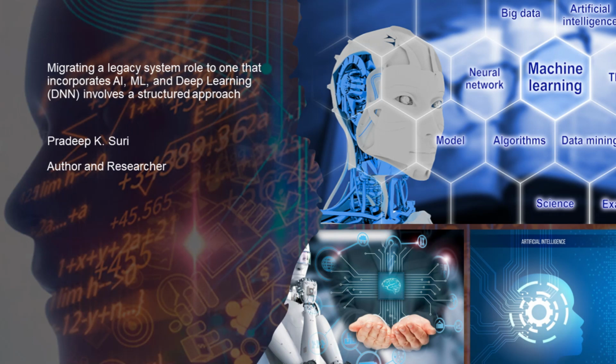Migrating a legacy system role to one that incorporates AI, ML, and deep learning, DNN, involves a structured approach. Here's a step-by-step guide on how to do it.